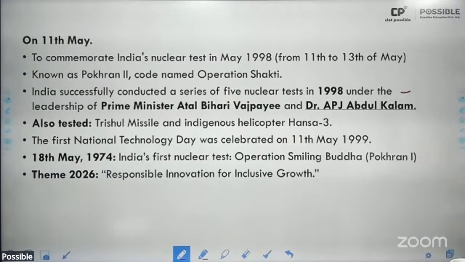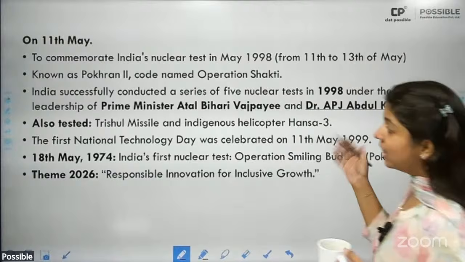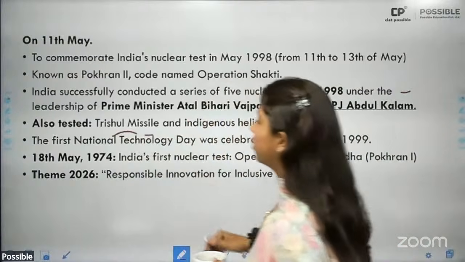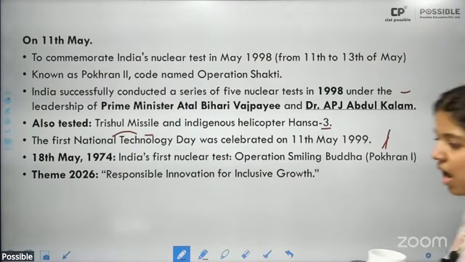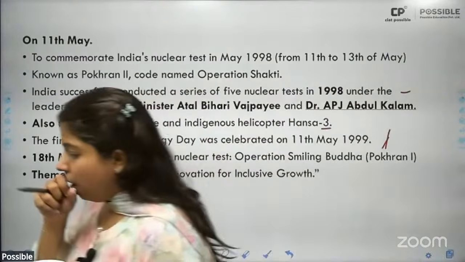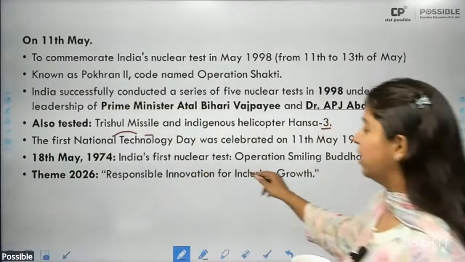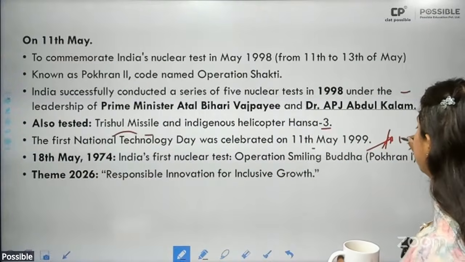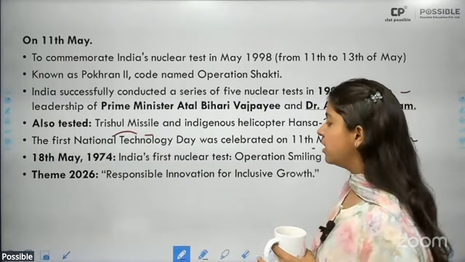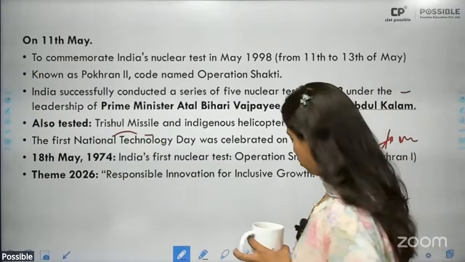And the 1998 testing was undertaken under the leadership of Prime Minister Atal Bihari Vajpayee and APJ Abdul Kalam. In the same field, we also undertook the testing of the Trishul missile and the indigenous helicopter Hansa 3. The first National Technology Day was celebrated on 11th of May 1999, just 1 year after. And 18th May 1974 was India's first nuclear test, Operation Smiling Buddha, Pokhran 1. Do remember the Prime Minister, Mrs. Indira Gandhi. This year the theme is Responsible Innovation for Inclusive Growth.